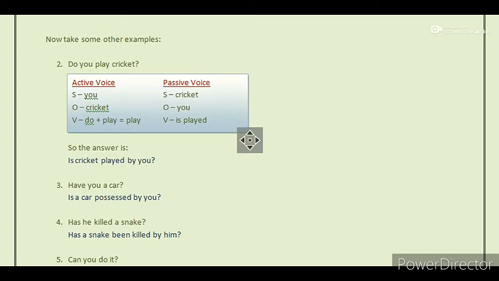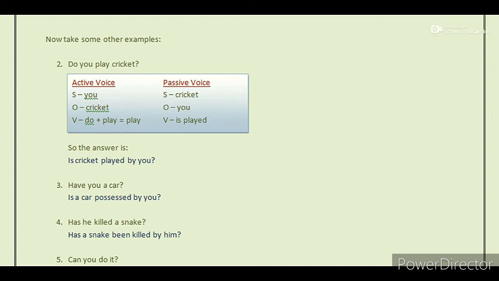Is it okay? Now take some other examples. See, do you play cricket? Now have a look at the columns. In active voice column, the subject is you, the object is cricket, and the verb is do plus play equals to play. Now have a look at the passive voice column. Here the subject is cricket, the object is you, and the verb is played. So the answer is, is cricket played by you?